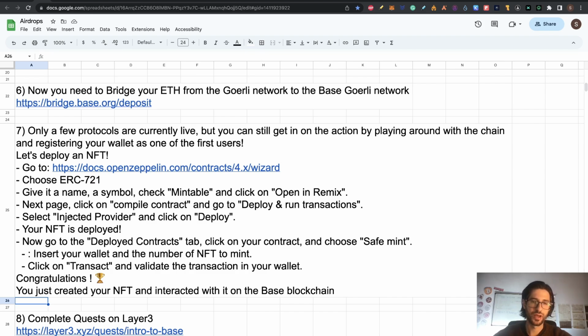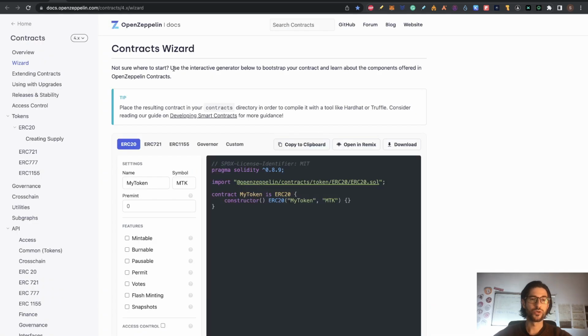To do that, I'm going to lead you to OpenZeppelin. So you go to OpenZeppelin, this link. When you open the link, you are going to see this. This is a way that you can also programmatically create smart contracts here and all that. So once you are here, you need to click here on ERC721. This means that we are going to create an NFT and not a token like it could be an ERC20.